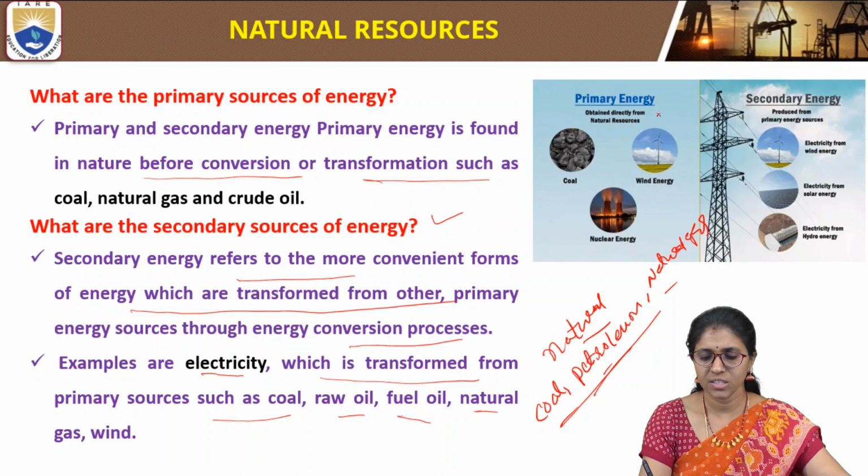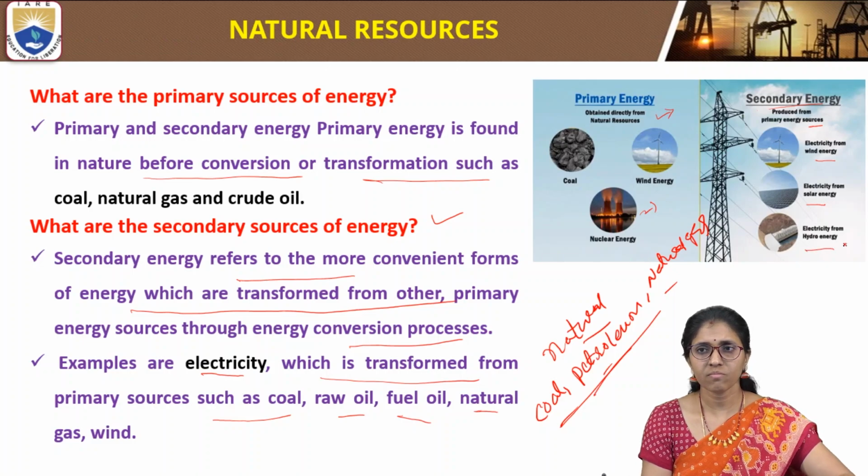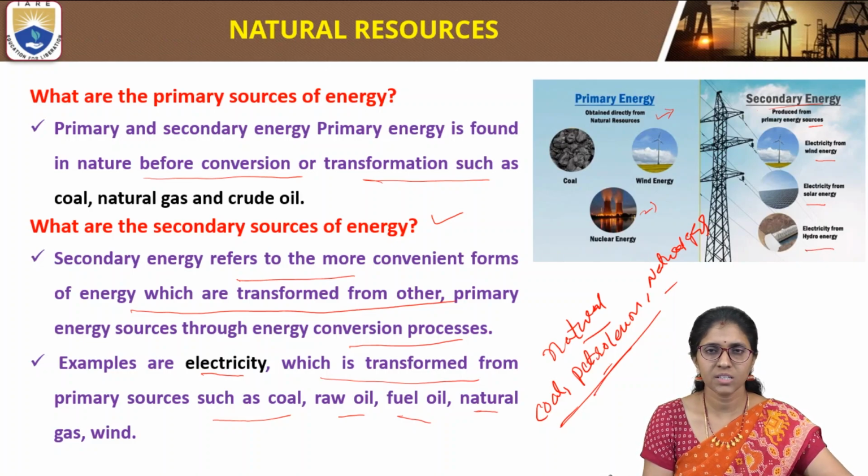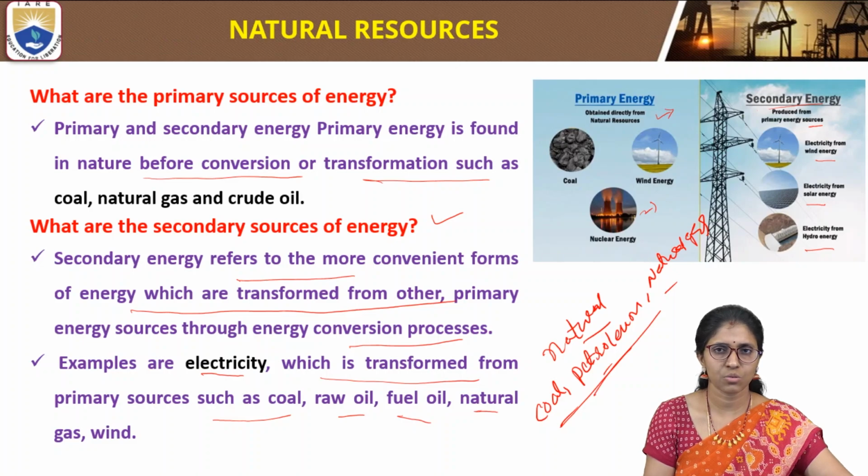Primary energy resources are found in nature, like coal, wind energy, and nuclear energy. Secondary energy is energy which is transformed from the primary source, for example electrical energy. Electricity from wind energy, electricity from solar energy, and electricity from hydro energy are examples of secondary sources of energy. So this is about primary and secondary sources of energy.